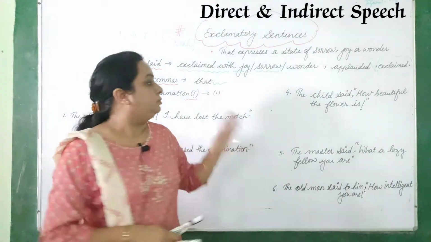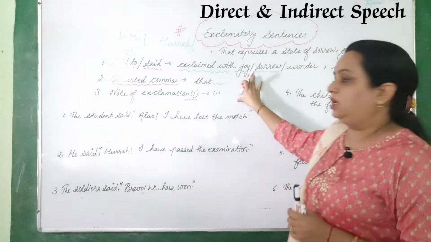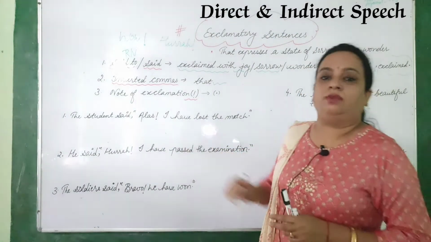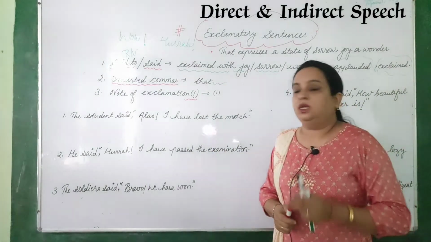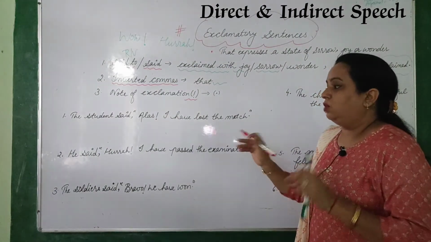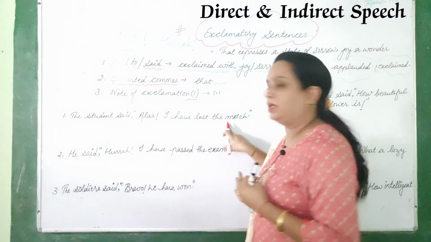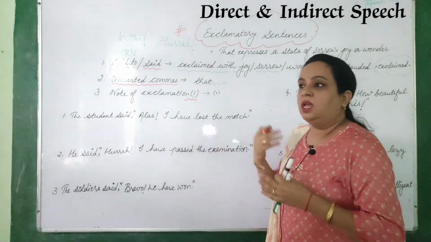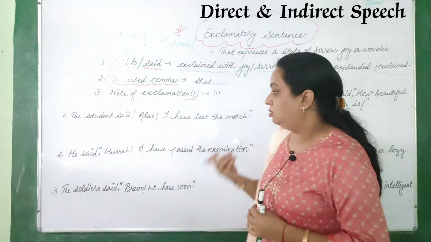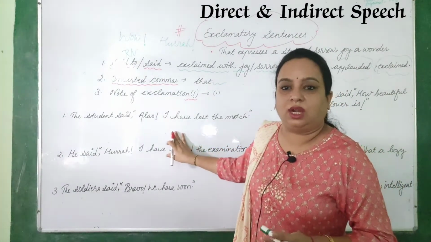I hope you have done. Now let's understand the rules we have done and how to apply them in sentences of direct speech. So let's read the first sentence here. The student said, "Alas, I have lost the match." So what is this? "Alas" is there, which means it is a feeling of sorrow because he has lost the match, right? So he is sad, so that's why it suddenly came out of his mouth. So that is what he'll say, "Alas, I have lost the match."